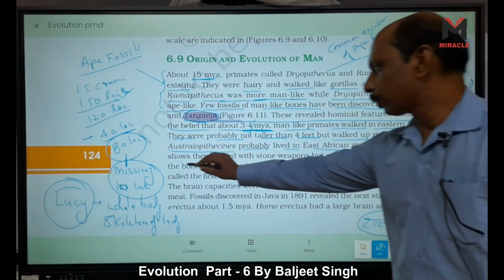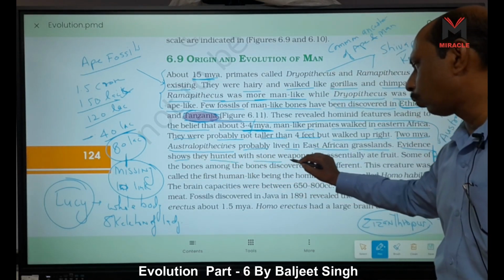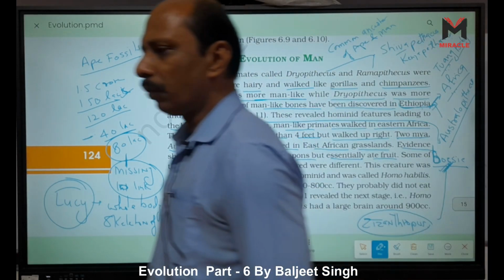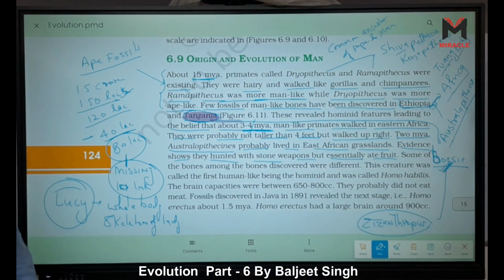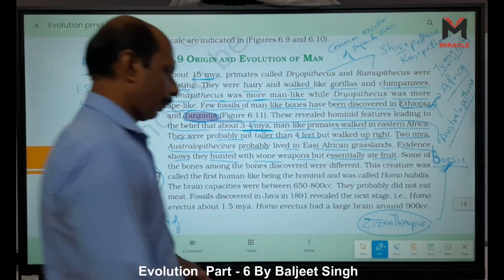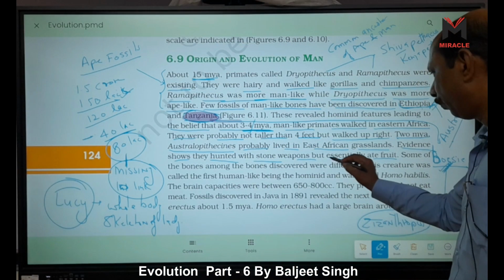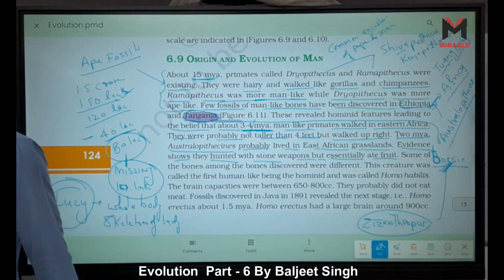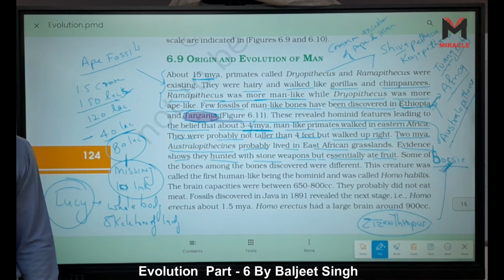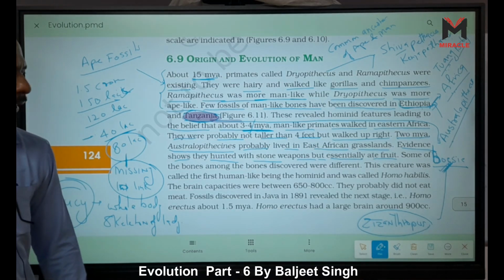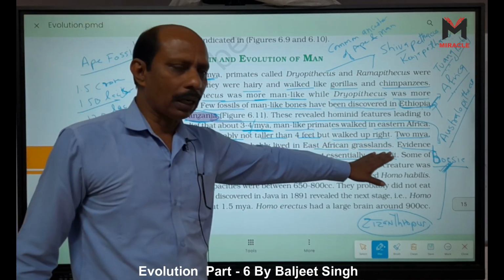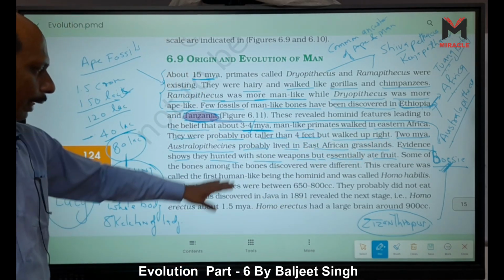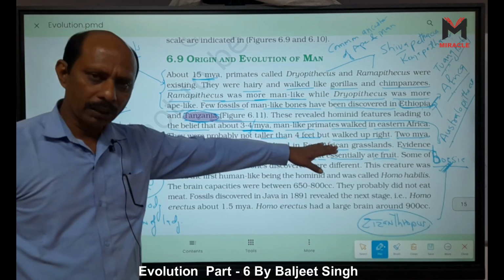Evidence shows that they hunted with stone weapons but essentially ate fruit. Ate fruit means frugivorous. Australopithecines are prehistoric humans. They lived in the East African grassland 2 million years ago, and were not taller than 4 feet.